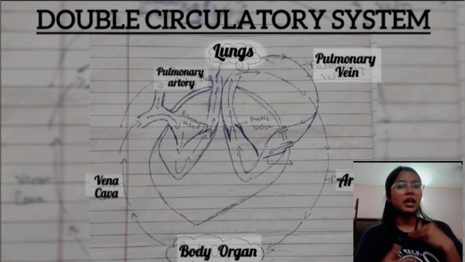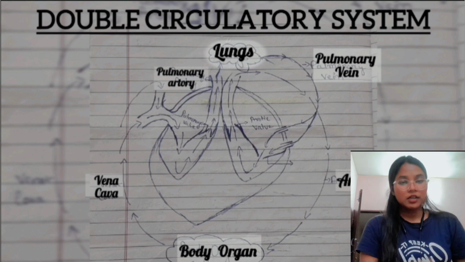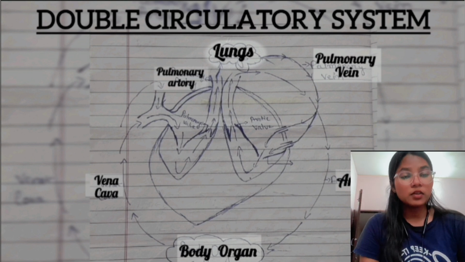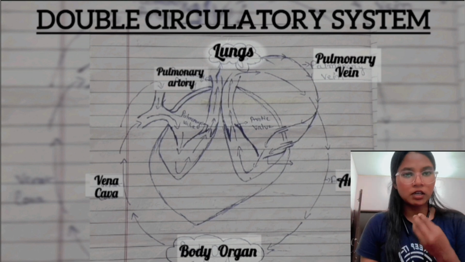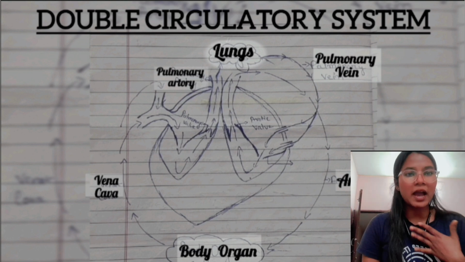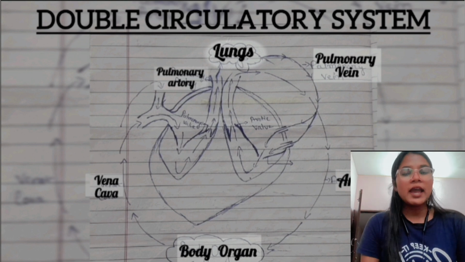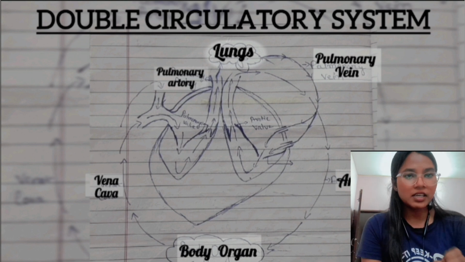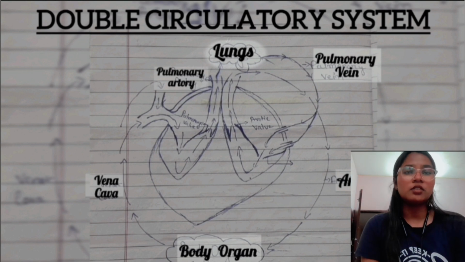When we breathe, the oxygen moves into our lungs through the windpipe, and it goes to the alveoli, and the capillary blood vessels receive the oxygen.